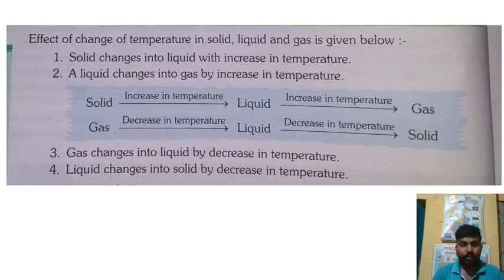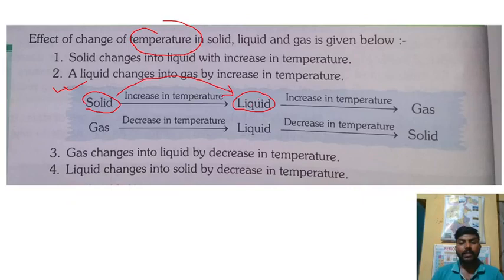Now here a pattern has been given for how matter changes when we change the temperature, from solid to liquid to gas. If any solid is there and you are continuously heating it, obviously after increasing the temperature it will be converted into liquid, and similarly if you give more heat to the liquid, that liquid also converts into the gaseous state.